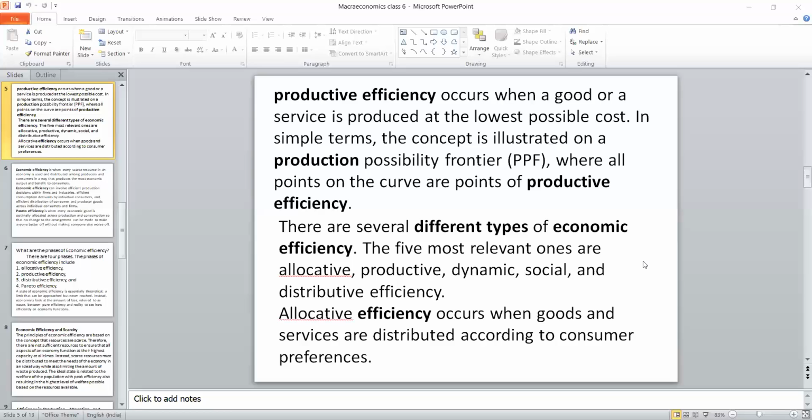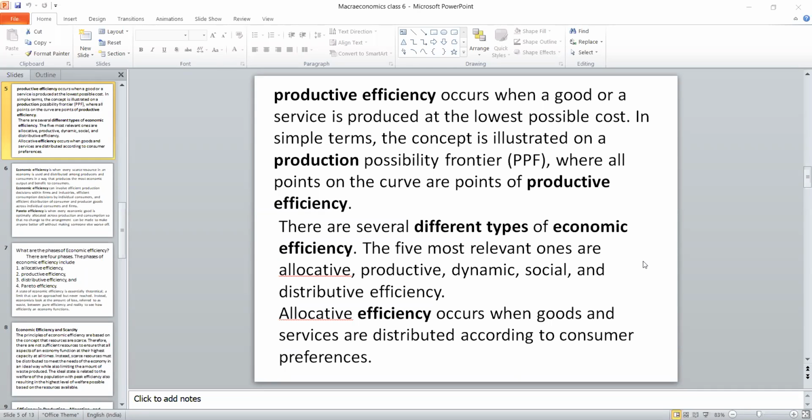So whenever they ask what are the types of economic efficiency, in a layman definition, we have to mention five. What are those five? Productive efficiency, allocative efficiency, social efficiency, dynamic efficiency, and distributive efficiency. Out of these five, the most important is the second one, the consumption factor, that is allocative efficiency. How does allocative efficiency occur? When the goods and services are distributed according to consumer preference.